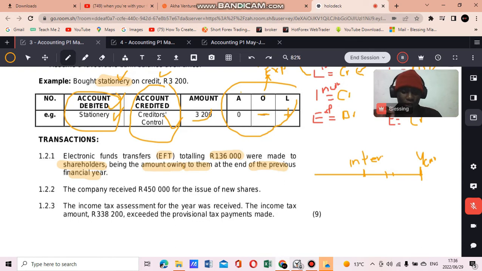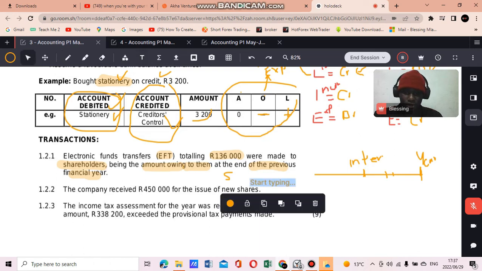So now we know that since they're talking about the amount that we owe to shareholders, one of the accounts that were affected here is shareholders for dividends. Let me just type it out. So one of the accounts is shareholders for dividends, right?